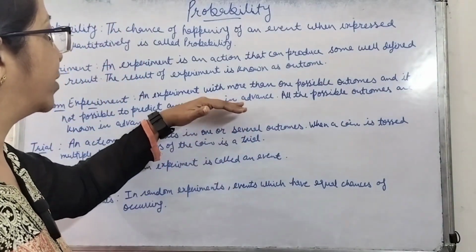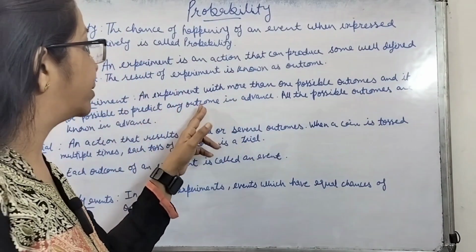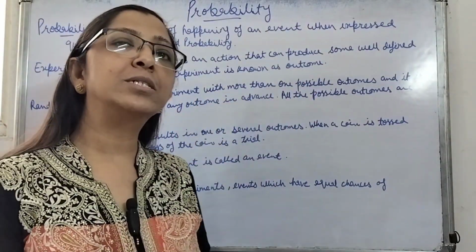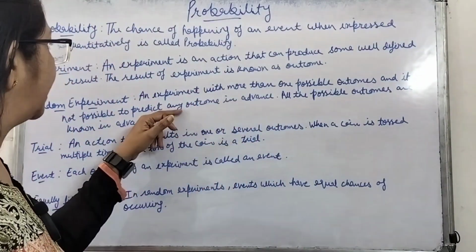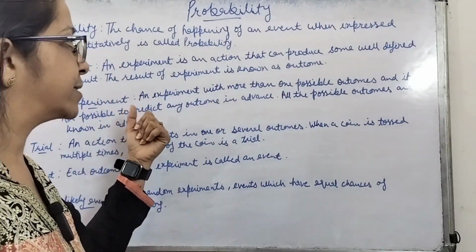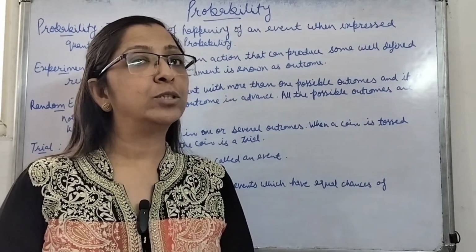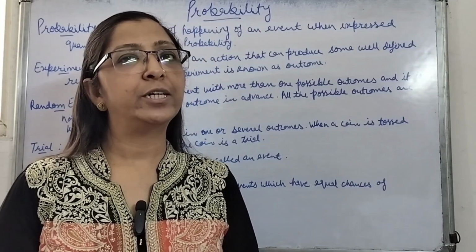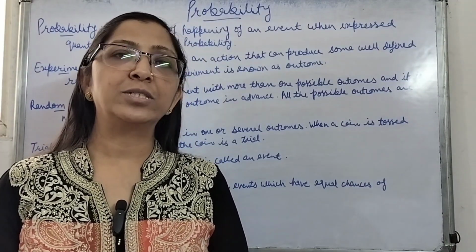So such types of experiments, where we cannot predict what the outcome will be in advance, but we know what all the possible outcomes are, are known as random experiments. Like this is one of the examples. Another example could be when we are rolling a dice. We know the possible outcomes will be either one, or two, or three, or four, or five, or six will come on the dice. These are the possible outcomes.